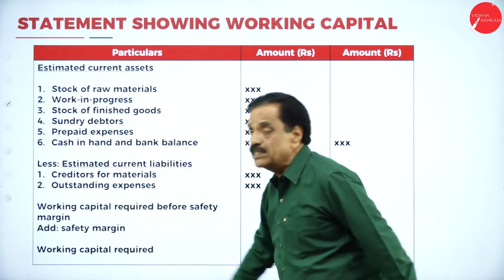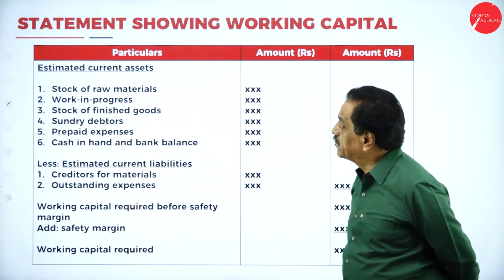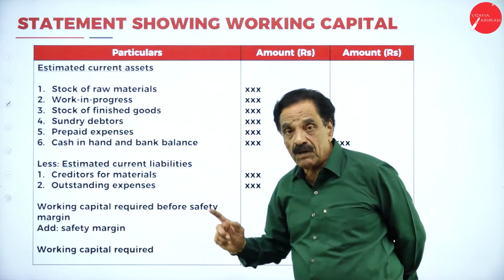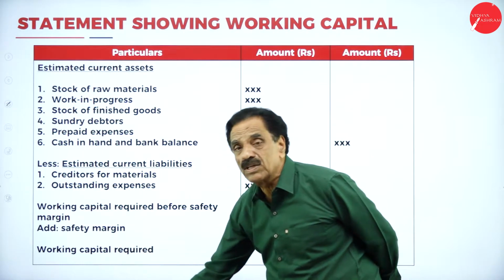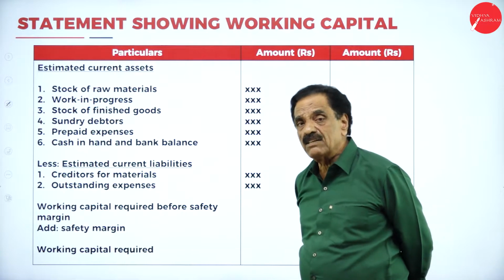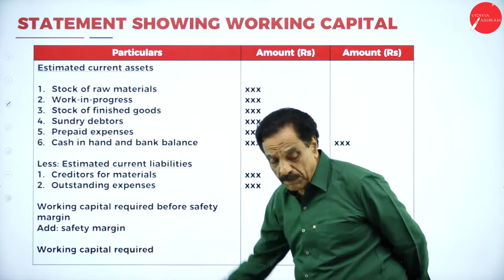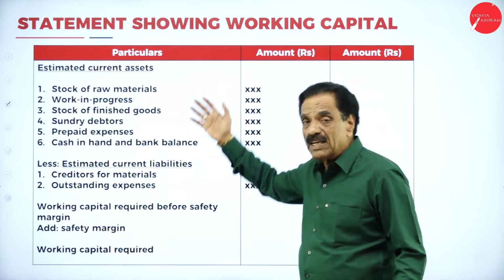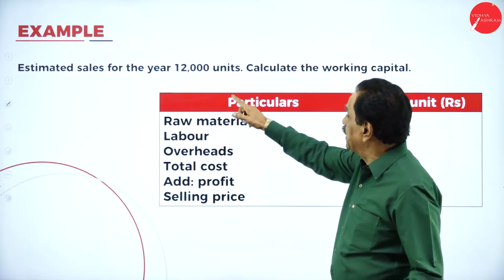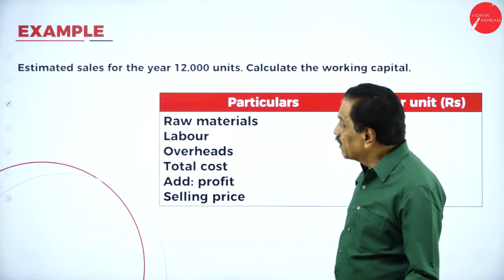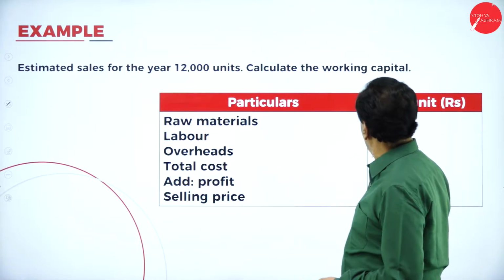Take down the format. The format is quite essential. The problem will be solved according to this format only. If you have any doubt in the format, you can ask in the next session. We'll go to the problem now. I think you have taken the format. Estimated sales for the year. Here, we have a problem of 12 units.